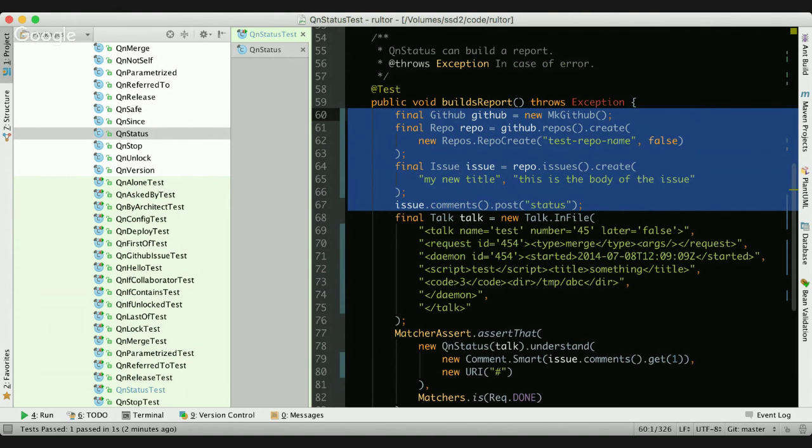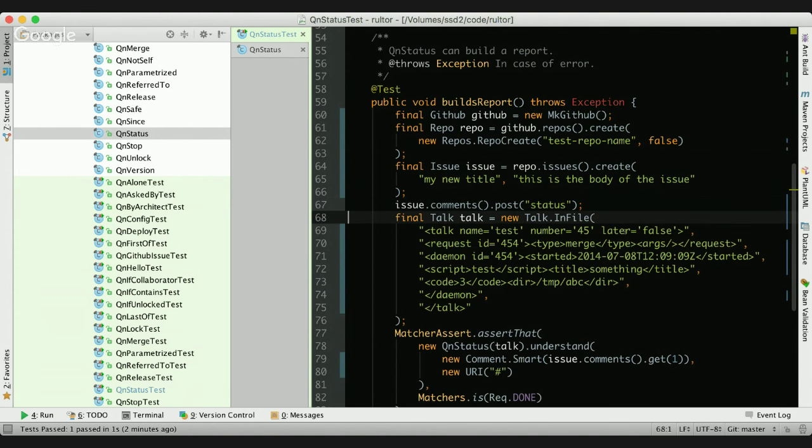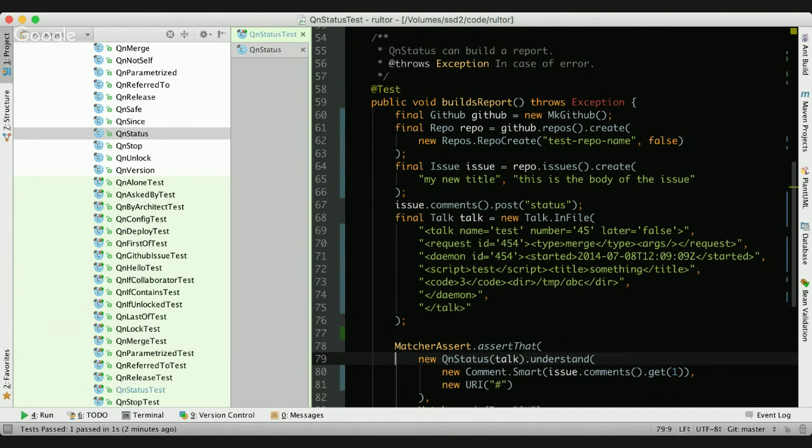Instead, we can try to replace that with mocking using Mockito, and you will see how ugly it will look. For example, here I need to pass the comment object. So I'll put the comment here, and now I need to create the comment.